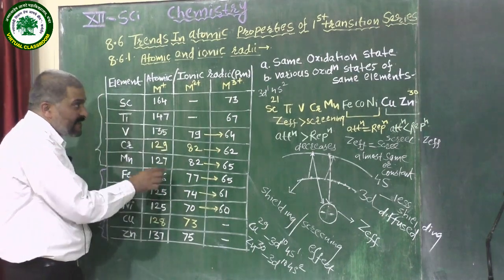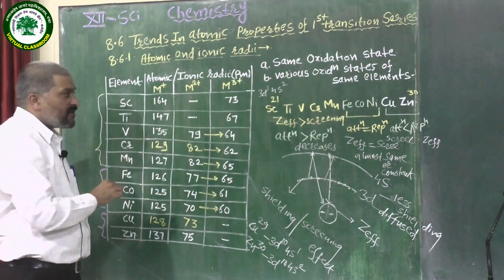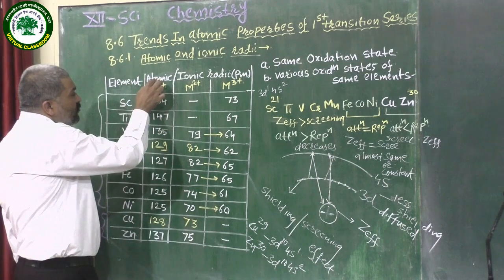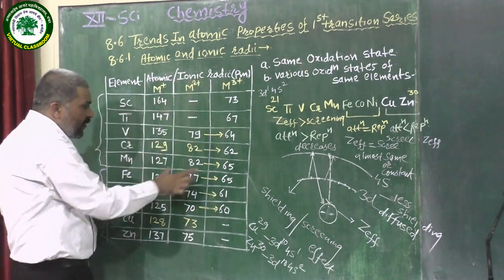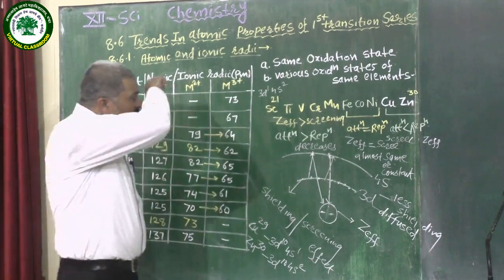It decreases. As atomic number increases, or effective nuclear charge increases, the values of atomic and ionic radii decrease. That we conclude.